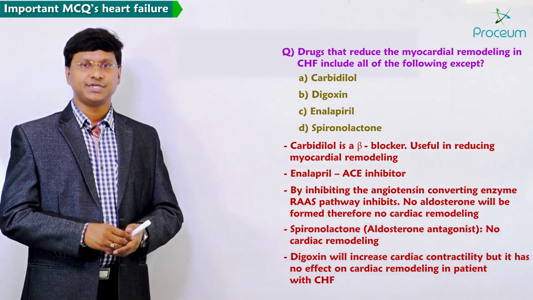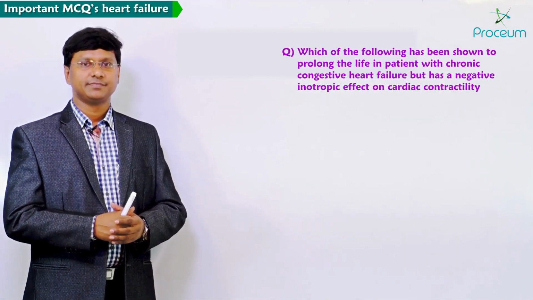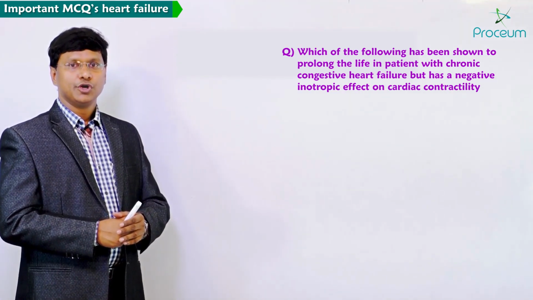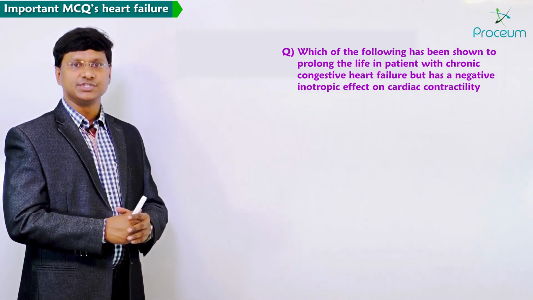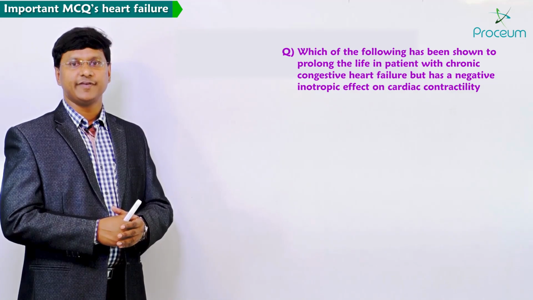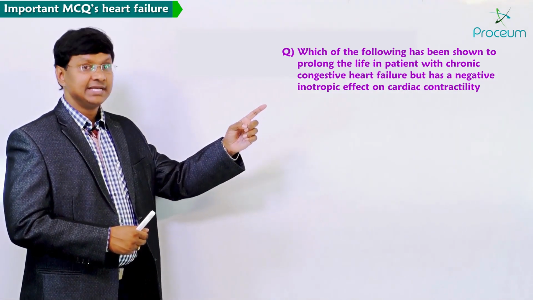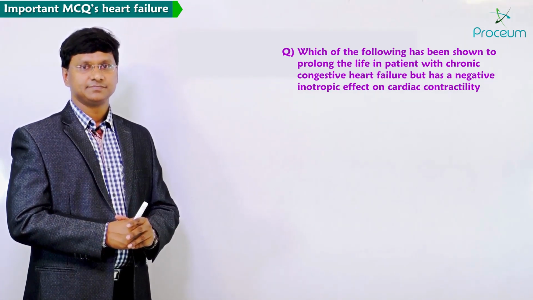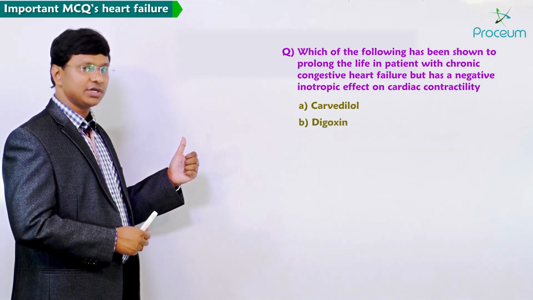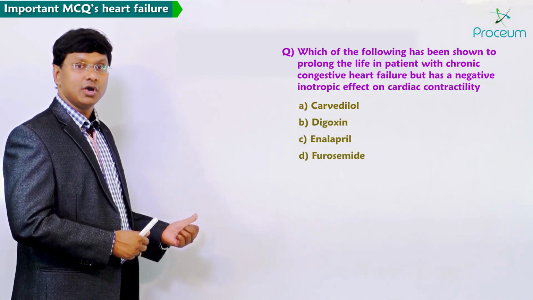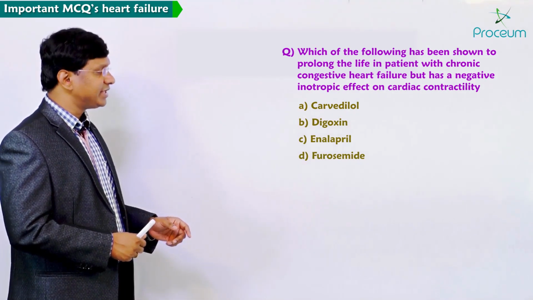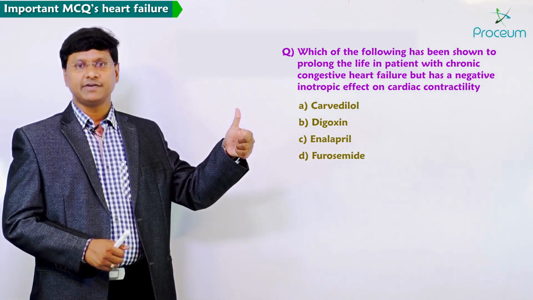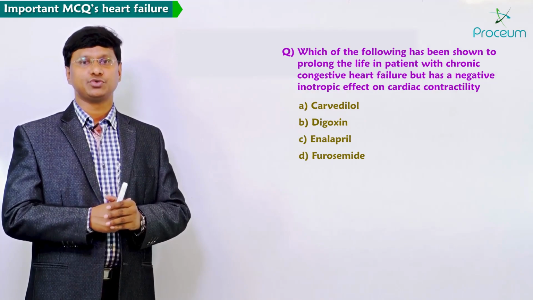And if you take the next MCQ, which of the following has been shown to prolong the life in patients with chronic congestive heart failure but has a negative inotropic effect on the cardiac contractility? Option A, carvedilol, option B, digoxin, option C, enalapril, option D, furosemide. The question is, the drug should improve or prolong the life of the patient with congestive heart failure, and it should have a negative inotropic effect.